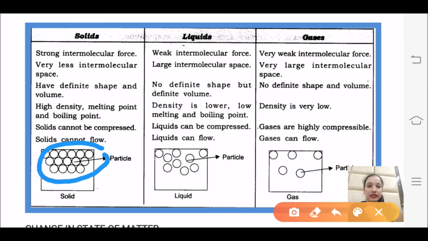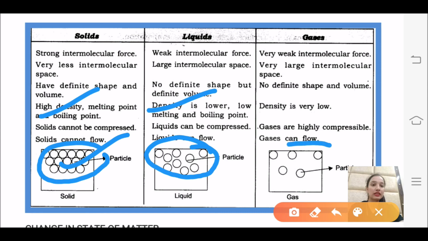If I take this per unit area, molecules are much higher compared to this per unit area. Here molecules are much higher, so density is high. Here the number of molecules is lesser, so density is lower. In this per unit area which I circled, the molecules are very few, so density is very low.